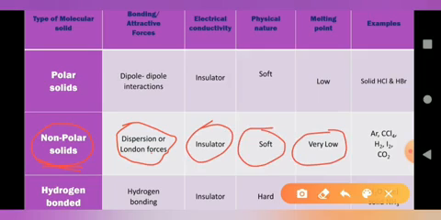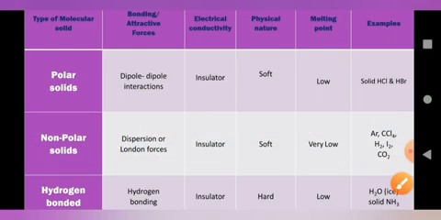Examples are solid argon, solid CCl4 (carbon tetrachloride), solid H2, and diatomic molecules like O2, I2, and CO2. The last type of molecular solid is the hydrogen bonded molecular solid.